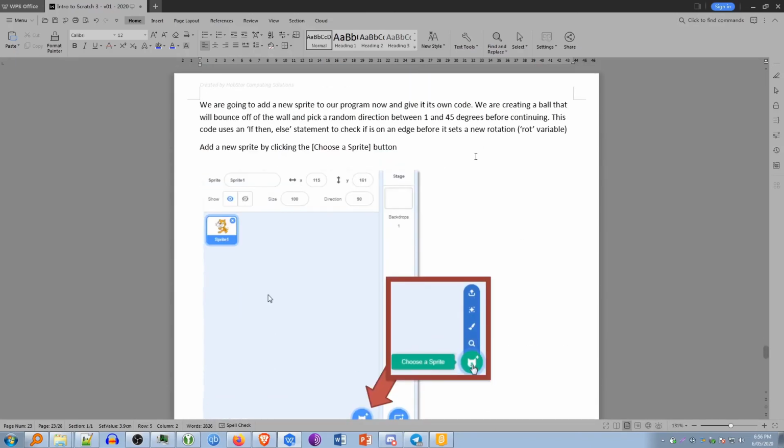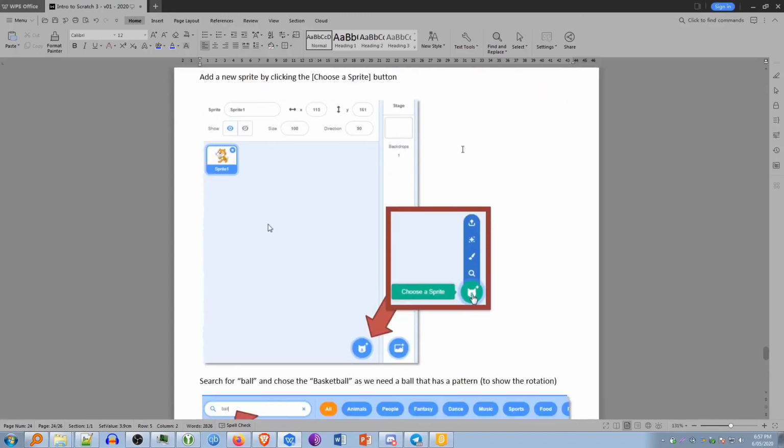We're going to add a new sprite to our program now and give it its own code. We are creating a ball that will bounce off the wall, pick a random direction between 1 and 45 degrees before continuing. This code uses an if-then-else statement to check if it's on an edge before it sets a new rotation. We're going to create a variable called rot to represent that one. Adding a new sprite by clicking on the Choose Sprite button down the bottom.